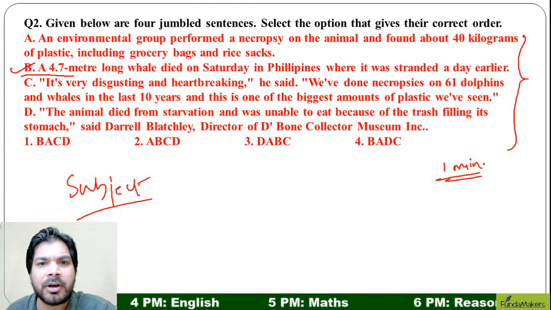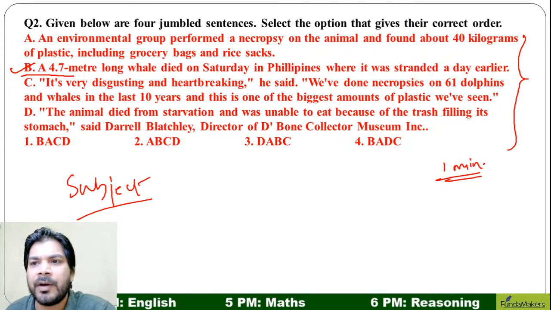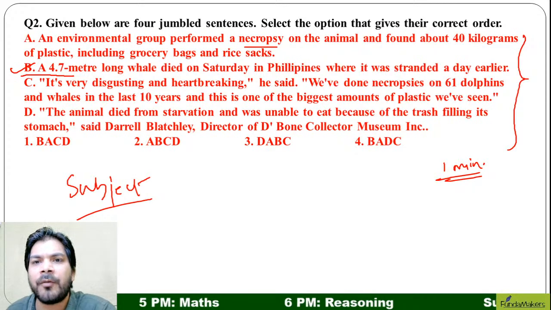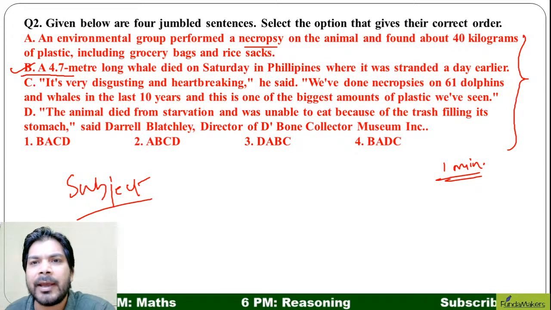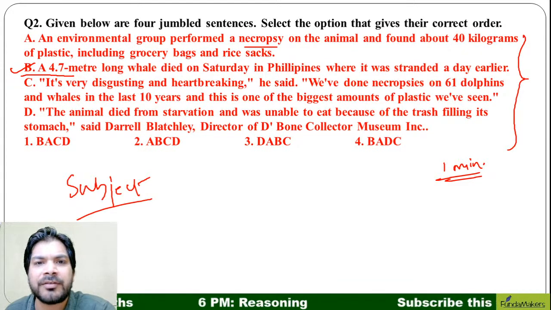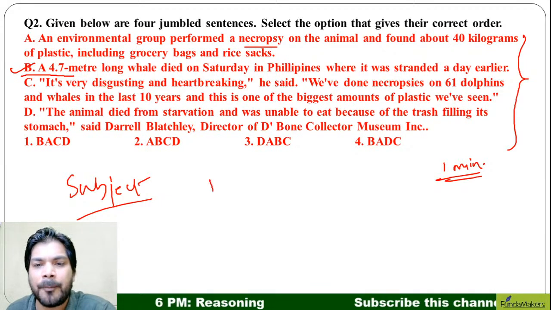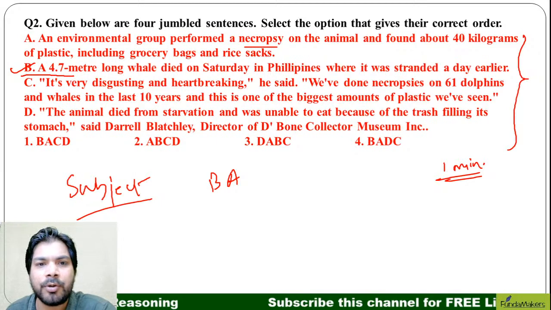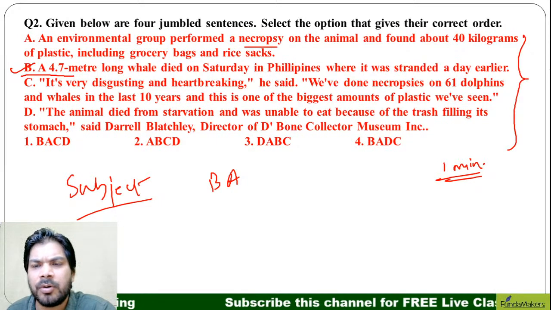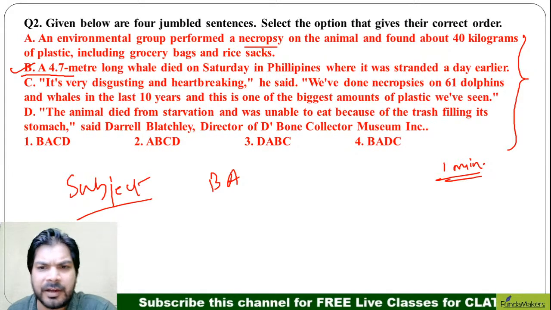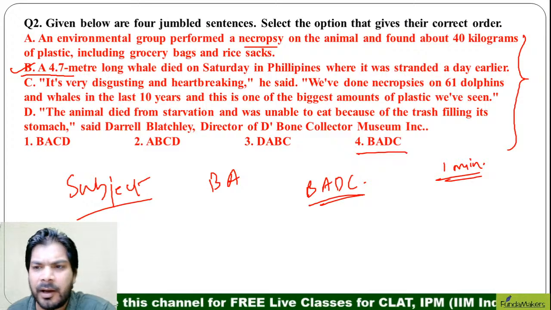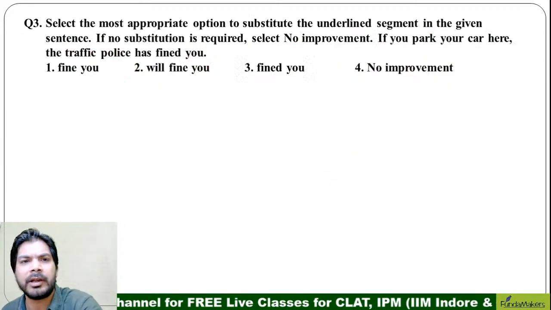A 4.7 meter long whale died on Saturday in Philippines, where it was stranded a day earlier. An environmental group performed a necropsy on the whale and found 40 kilograms of plastic, including grocery bags and rice sacks. So B can be the starting of the paragraph, A will follow it, and then D and C. It is obvious that the correct answer should be fourth, B, A, D, C. Very simple question. I hope it is clear with everyone. We'll move on to the next question.